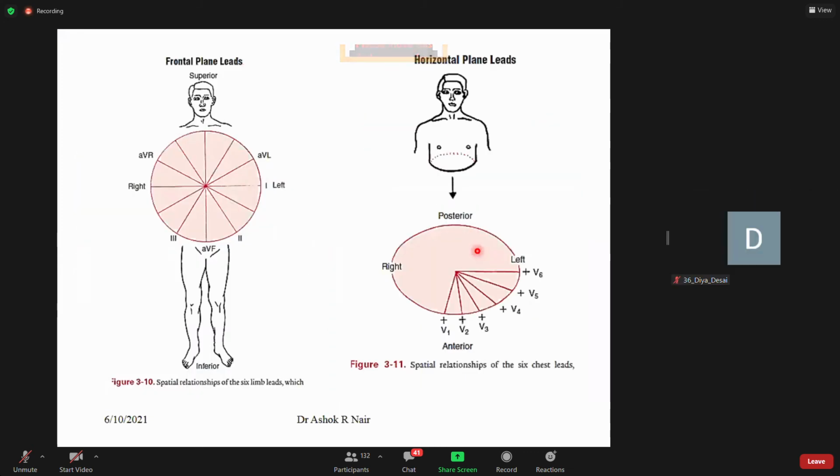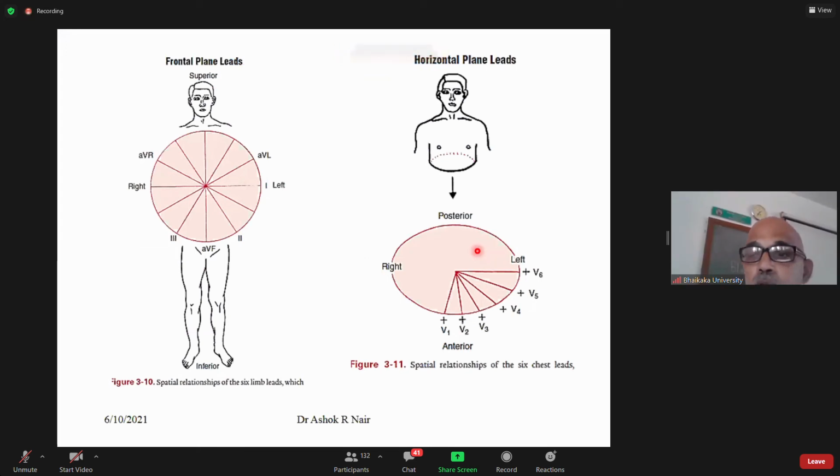So you have frontal plane leads and horizontal plane leads, giving you a three-dimensional view of the heart. AVR, AVL, AVF. Lead 1, 2, and 3. Lead 1, 0 degrees. Lead 2, 60 degrees. Lead 3, 120 degrees. AVF, 90 degrees. AVR plus 150 degrees. These are the frontal plane leads.